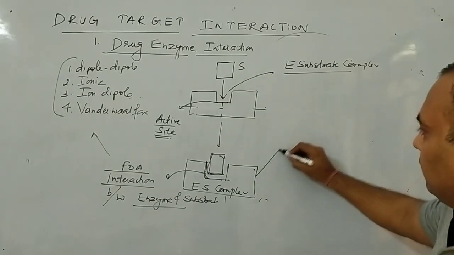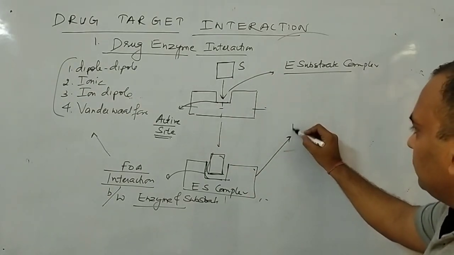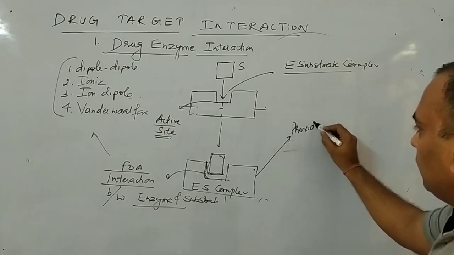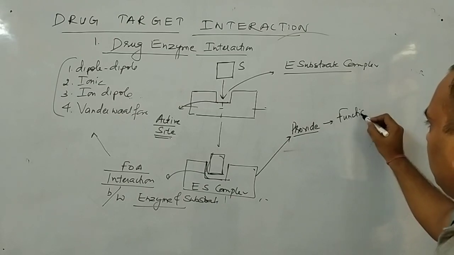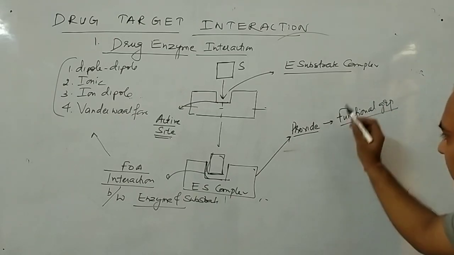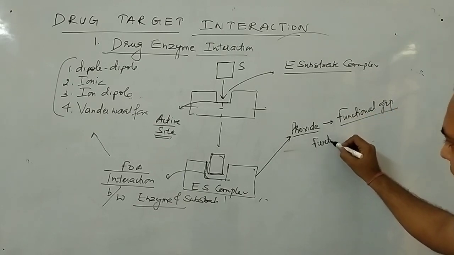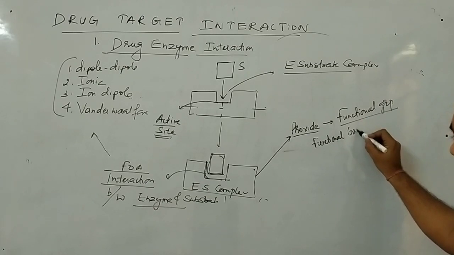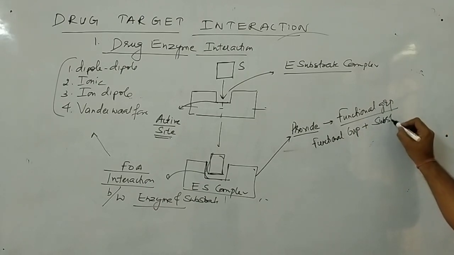I'll write here. What is the function of enzyme? This enzyme provides what? Functional group, so that there is a reaction between functional group and substrate.